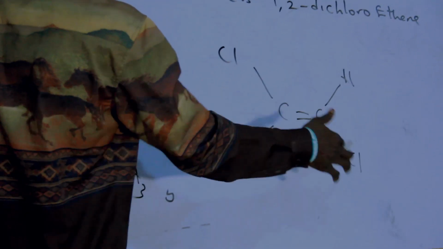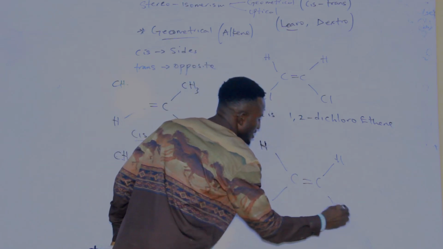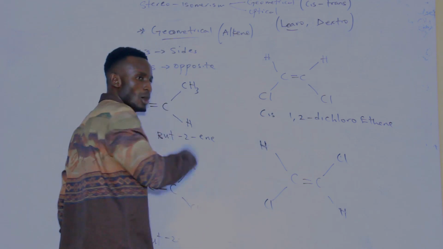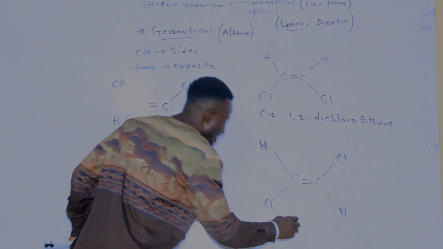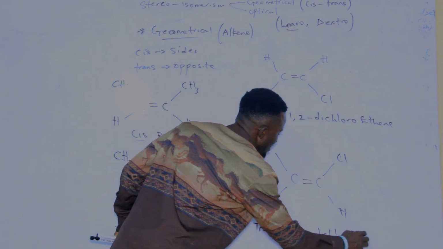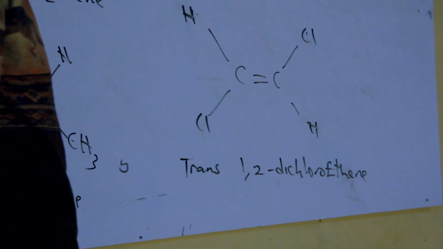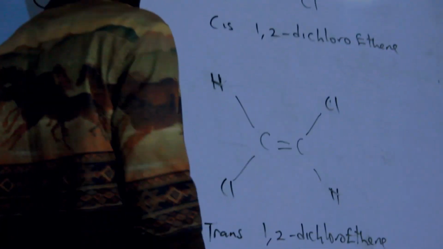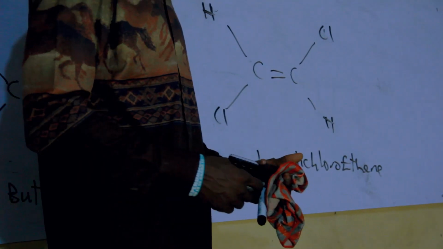Now if you check this one, we have a chlorine here, we have another chlorine here. So it is opposite. Let us put the ligands here, the chlorine is here, and the other chlorine is also here. So they are opposite each other. So we can call this trans because they are opposite. So it is trans-1,2-dichloroethene. And the reason why it is ethene is because it is two carbons and it has the presence of the double bond. So cis-1,2-dichloroethene and trans-1,2-dichloroethene are geometrical isomers of each other.